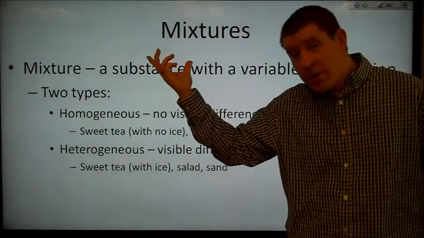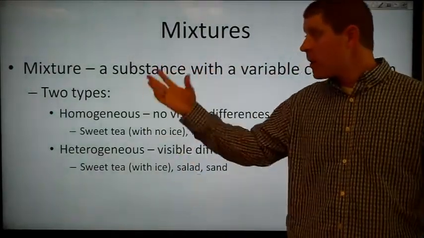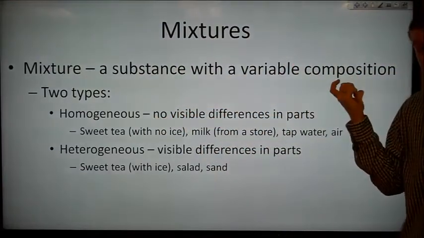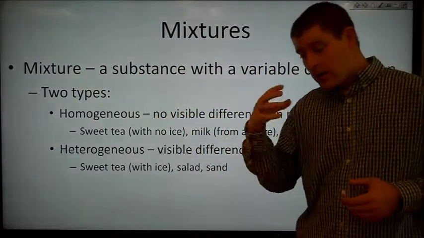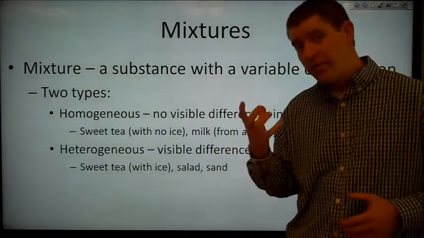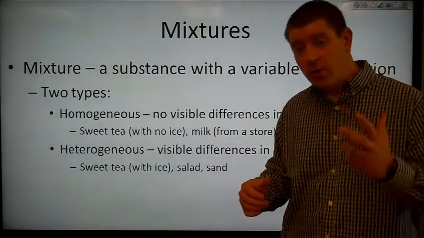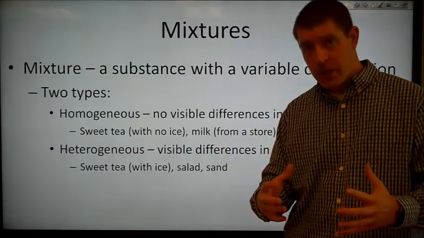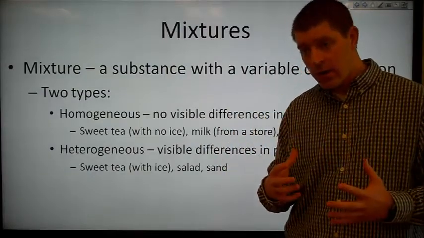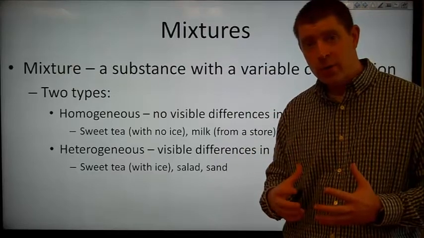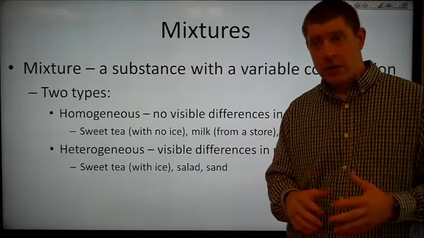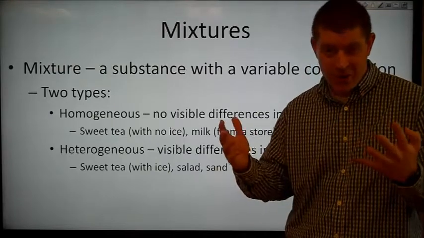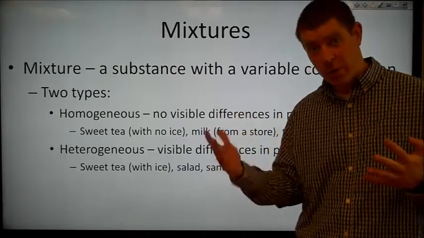So we have pure substances, which are elements and compounds, and then we also have mixtures. And a mixture is a substance with variable composition, whereas a pure substance had to have a fixed composition. So if we have, say, aluminum foil, all of the atoms in there are aluminum atoms. If we look at the chemical formula for the aluminum foil, it's just aluminum. If you take any portion of it, 100% of it, or almost 100%, will be aluminum. There may be some impurities.